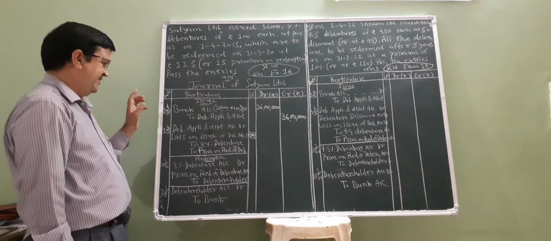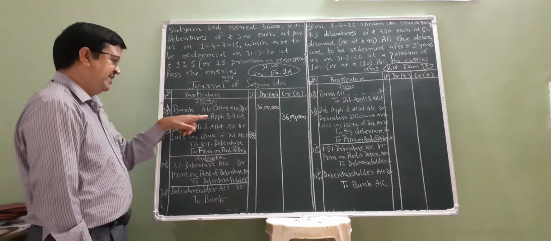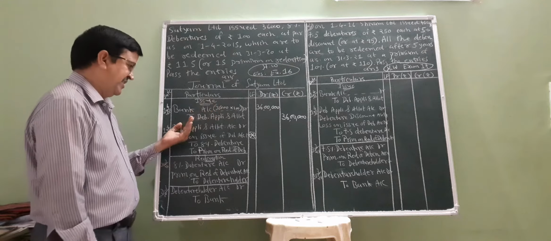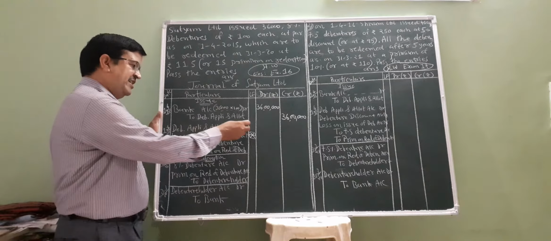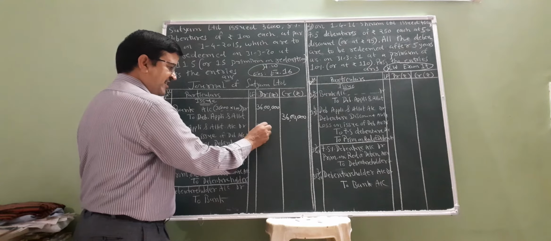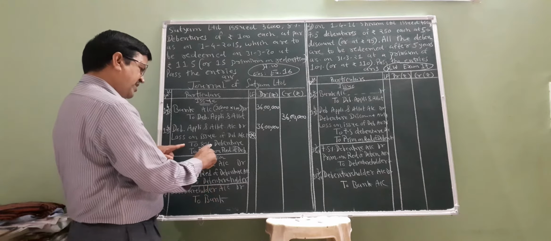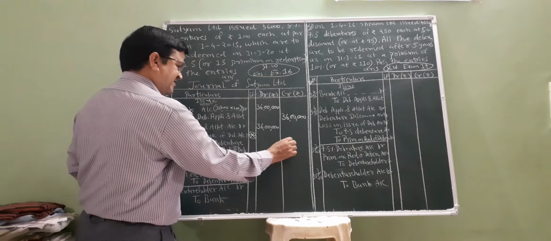First entry complete. Now this application and allotment amount is transferred to debenture account: debenture application and allotment account debit 36 lakhs, to debenture account 36 lakhs.